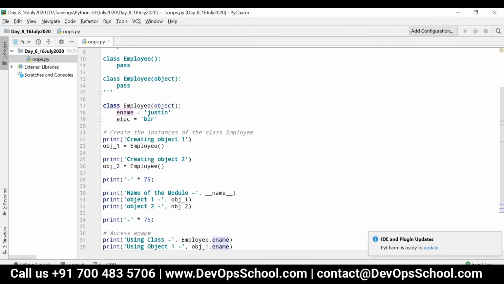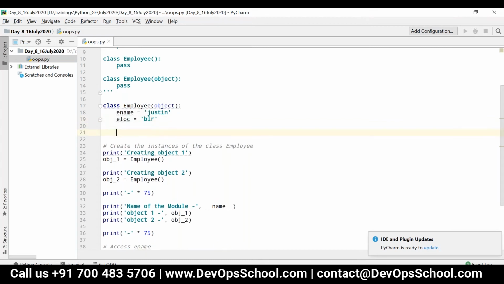So how can we achieve that? Now we need to initialize the object. Whenever the object is getting created, we have to initialize it. With respect to Java, we call it a constructor, constructing the object.